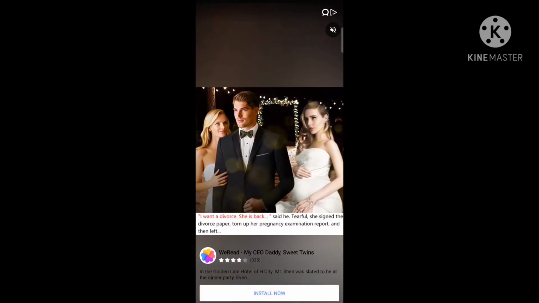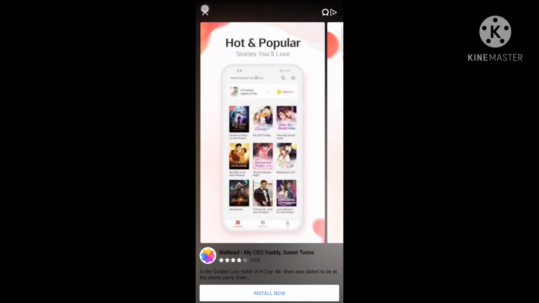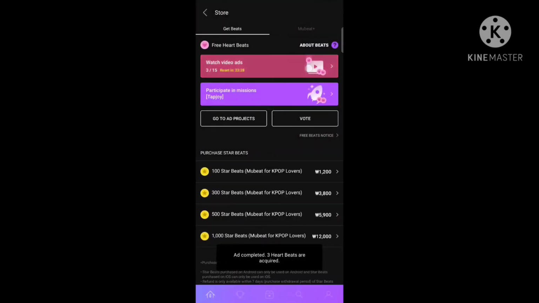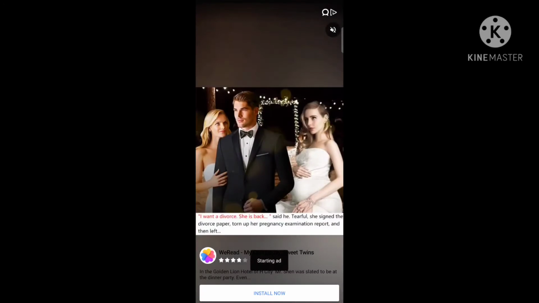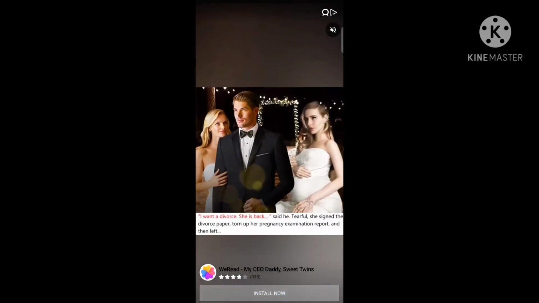You can also earn bits by participating in missions. Just click on participate in missions below watch video ads. Examples of missions there are that you have to install apps and play them, like that.